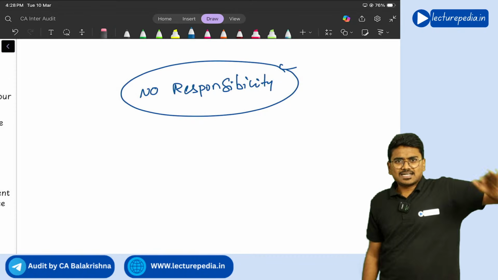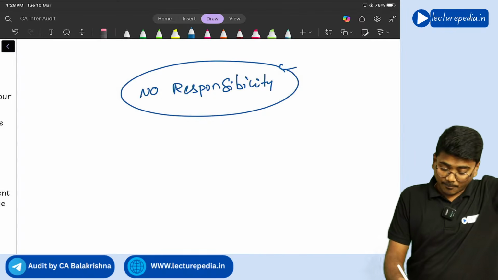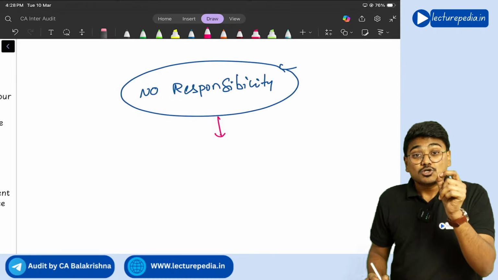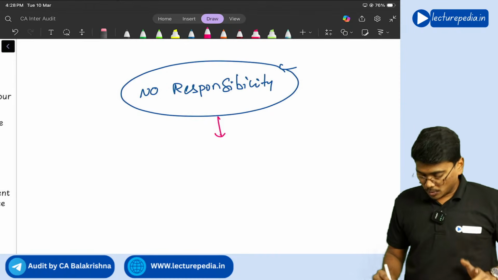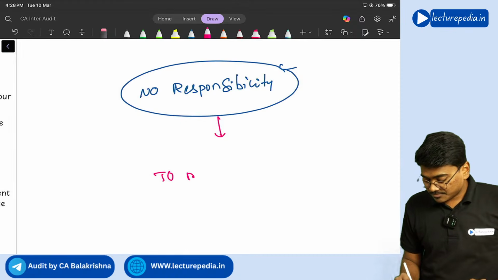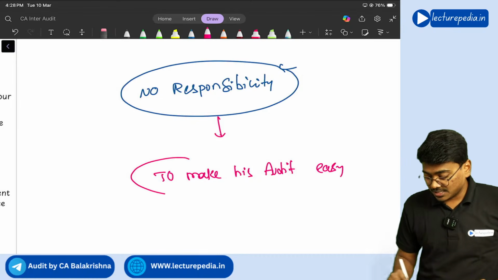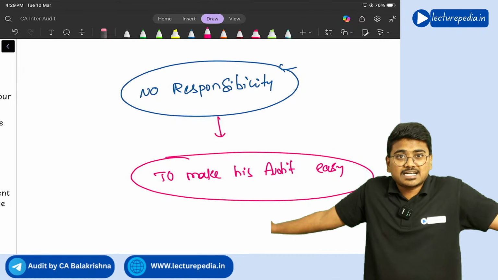Okay, the auditor need not review controls, but the auditor will review the controls so as to make his audit work easy, even though there is no responsibility that has been fixed on him.